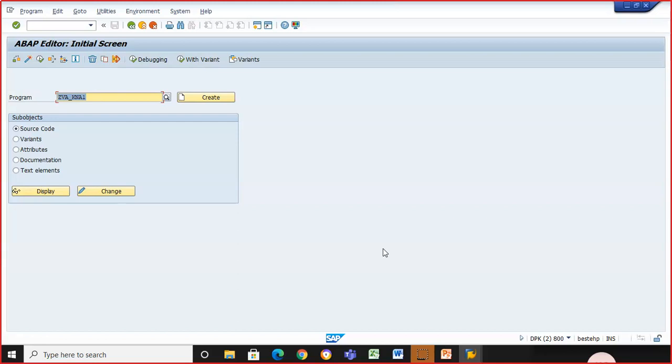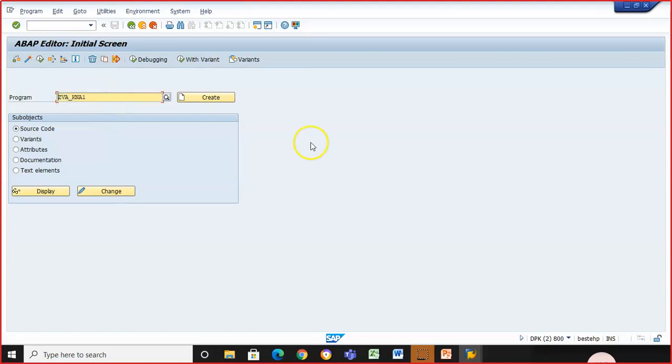He just knows the functionality in Tata Motors. He is working in the sales department. He just wants to see the customer details. He cannot have access to SE38. SE38 access will not be given to him because that's only for the technical team. Now this program we are writing for the end users. So how do we actually present it to him? How do we give it to the end user?